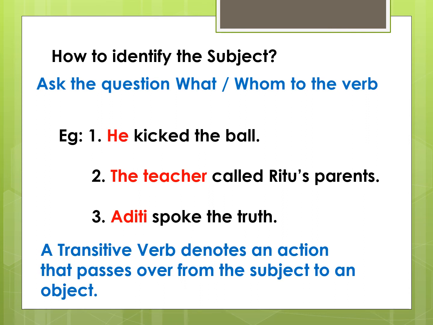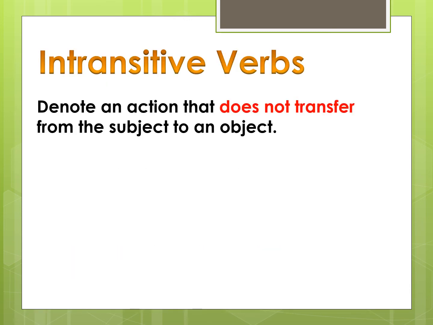That is why they are called transitive verbs. The word transitive is derived from the word transition, which means to transfer, where the action gets transferred from a subject to an object. Intransitive verbs. As the name suggests, it's the opposite of transitive verbs. They denote an action that does not transfer from the subject to an object.